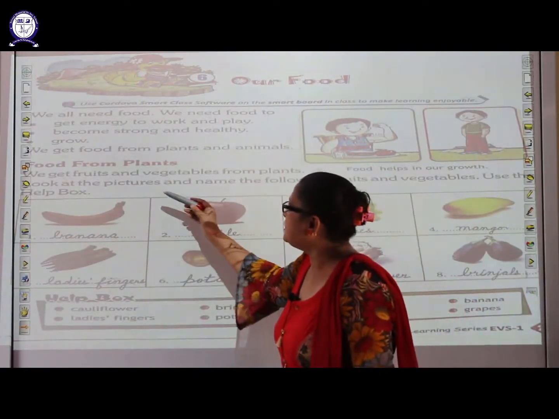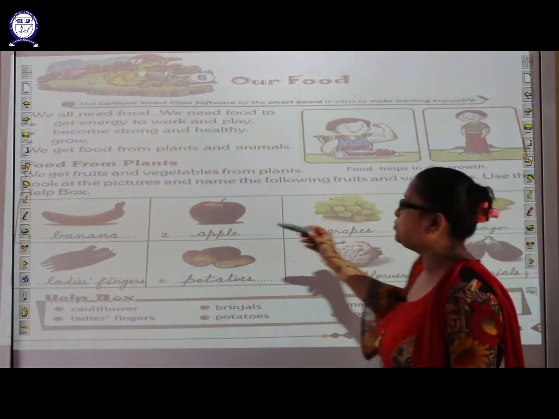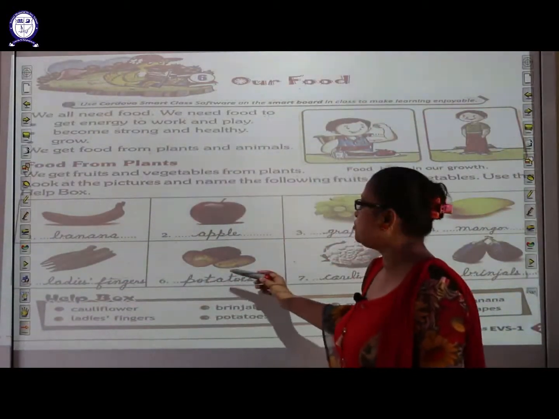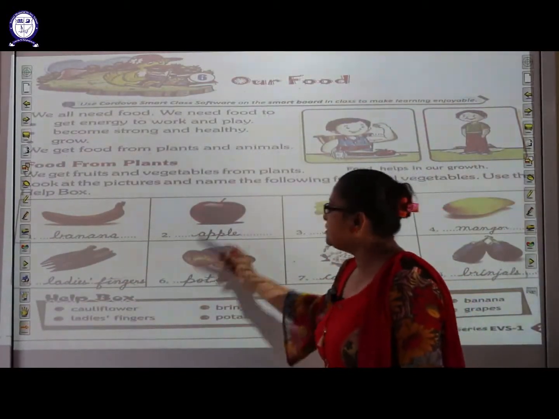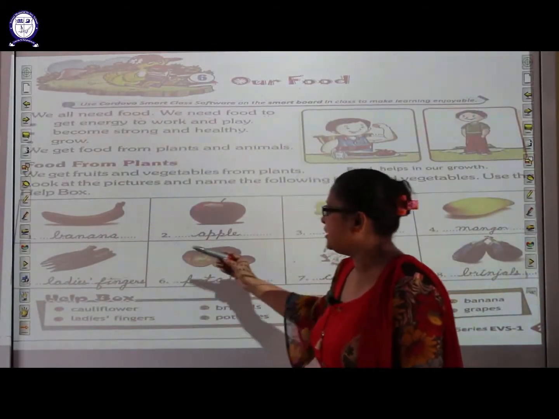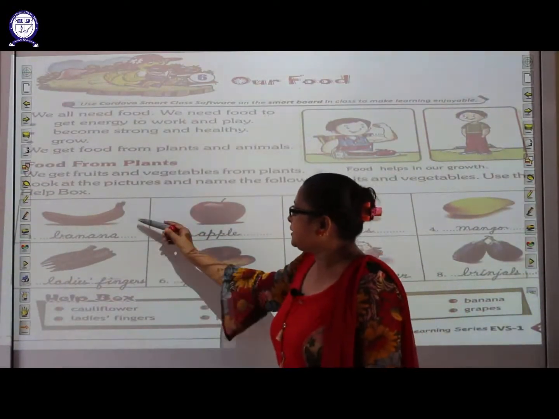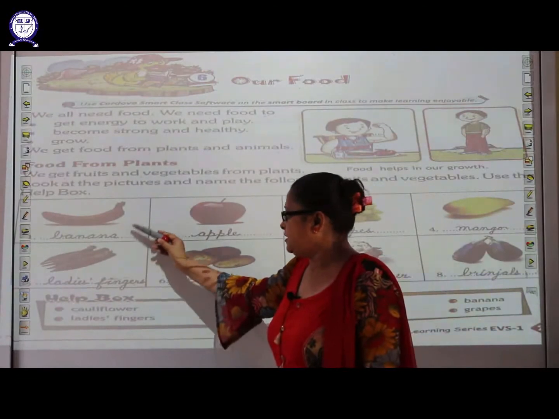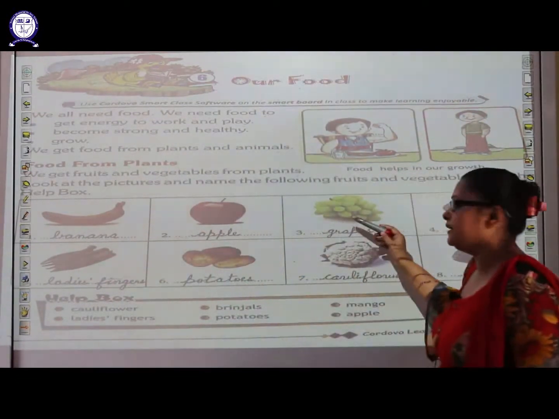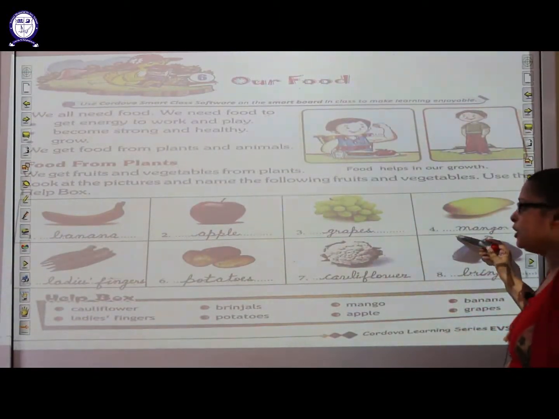Now look at the pictures and name the following fruits and vegetables. Use a help box. Students, here you can see some pictures of fruits and vegetables. By using the help box, you have to fill the names of fruits or vegetables. Let us see what is this. Yes, this is a banana. This is an apple. And these are the grapes. And this is mango. Do you like mango?